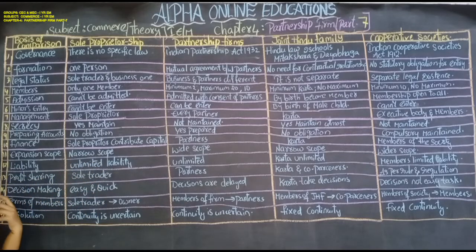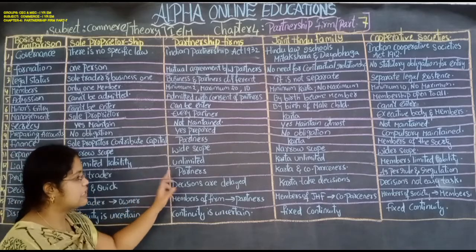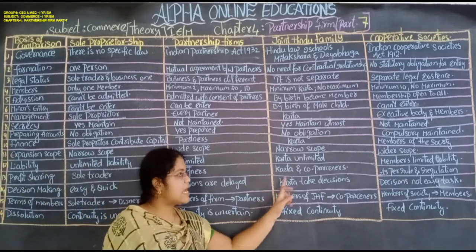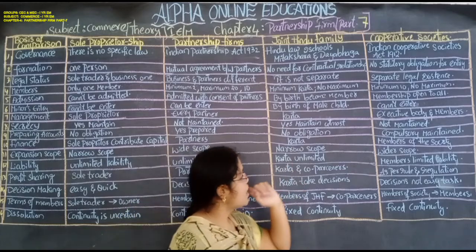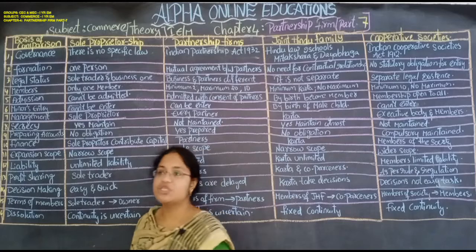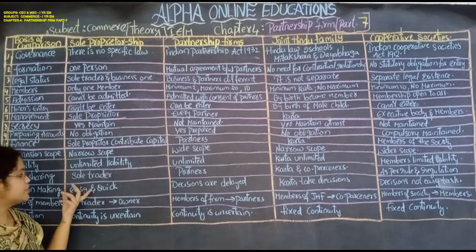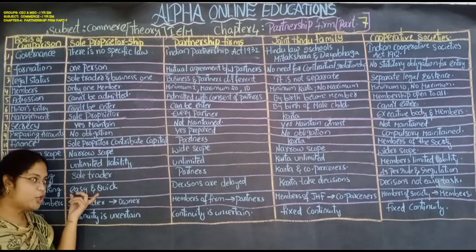Next, profit sharing. The sole trader alone shares the profit, partners will share the profit, the karta and co-partners will share the profit. Here, as per the rules and regulations, all the members will share the profit. Next, decision making. Here, only one man, so decisions are taken easily and quickly.